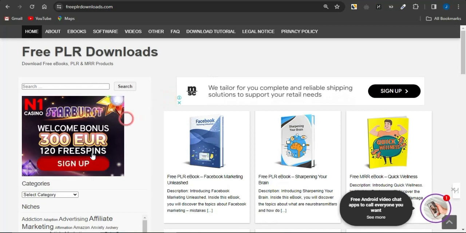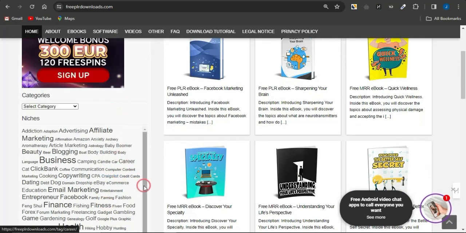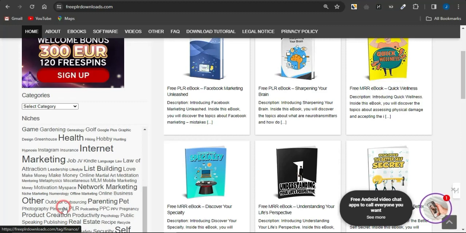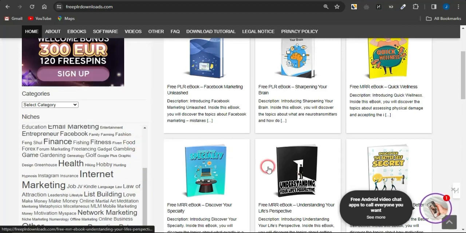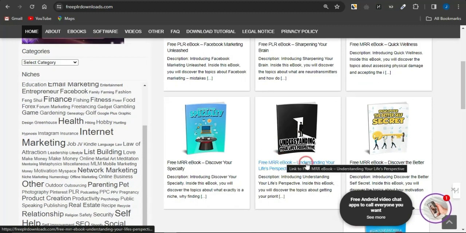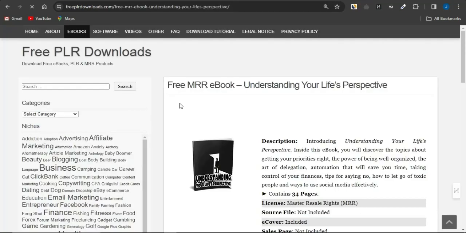Now you can see right here that there are various niches you can focus on. There is the make money online niche right now. You can see the email marketing niche, Facebook, finance, and the niches keep going on and on. Now you can focus on any niche of your choice. Maybe you want to focus on this ebook, understanding your life's perspective. If you select that right now guys, you will be brought to a page that looks similar to this.